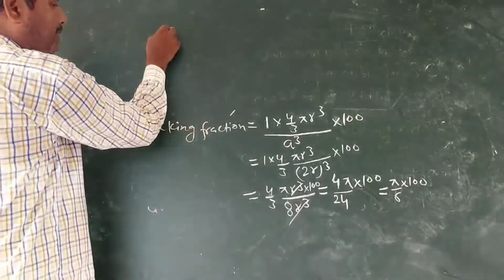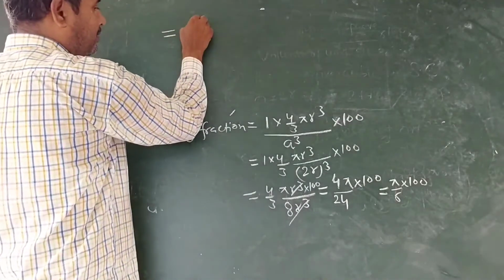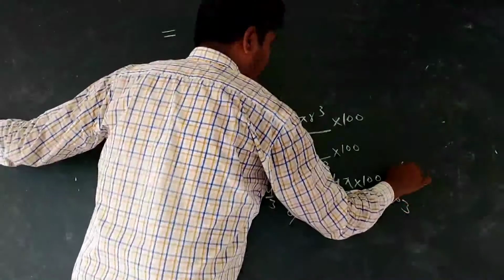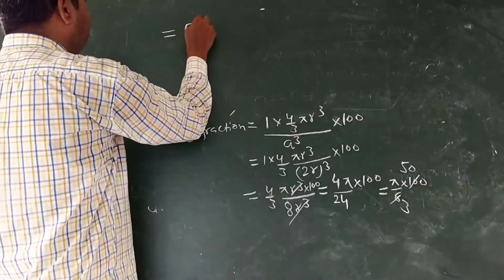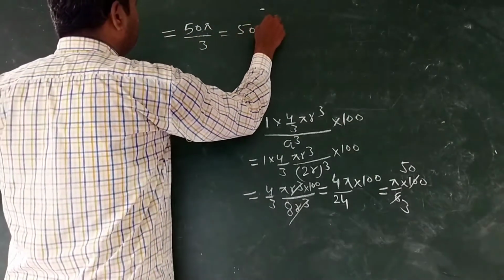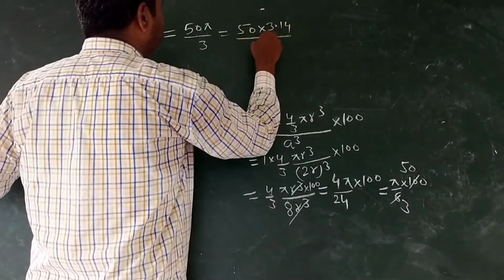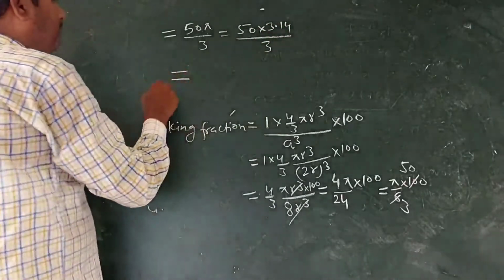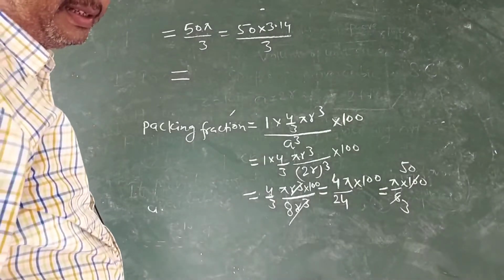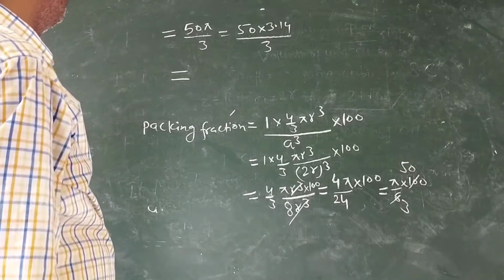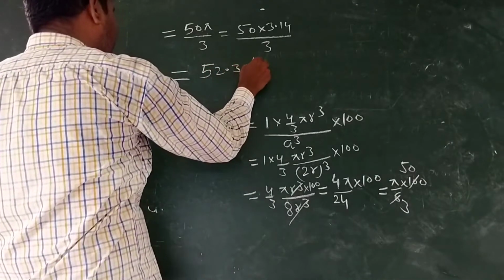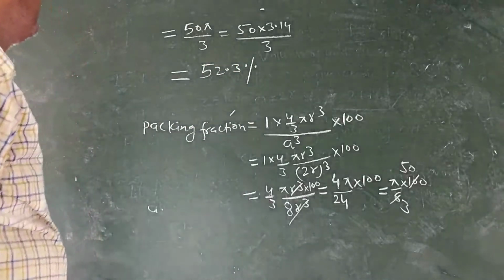Thus, it will be equal to 50 pi upon 3 or 50 into 3.14 upon 3. On calculation we will get the percentage 52.3%.